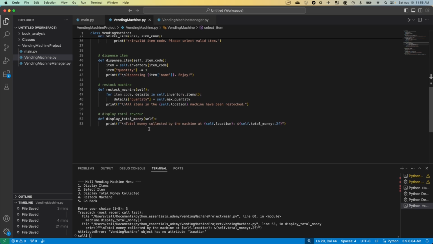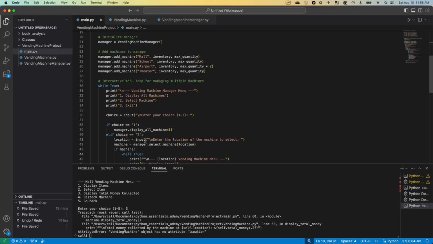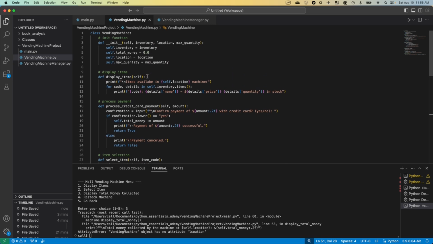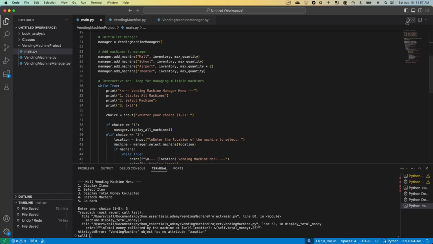Vendingmachine.py, line 53. Almost made it through that file without another typo there. Let's save that. Okay. I'm back to main. Let's see, with display items, I'd like to, let's see how I can do this. I believe this will work, :.2f. Let's see if that works for our formatting to be proper.